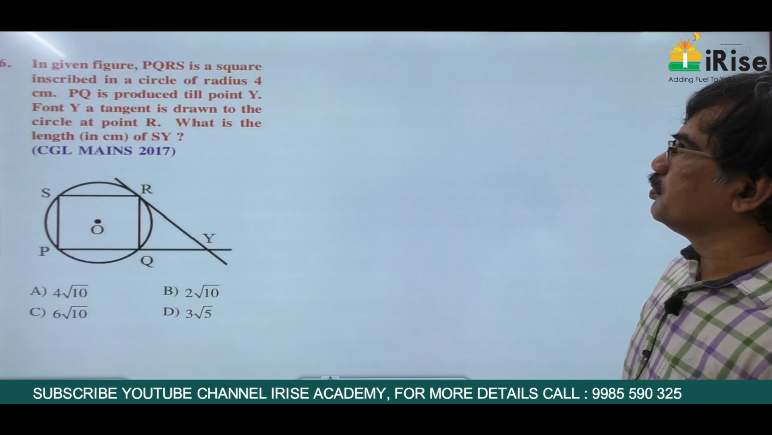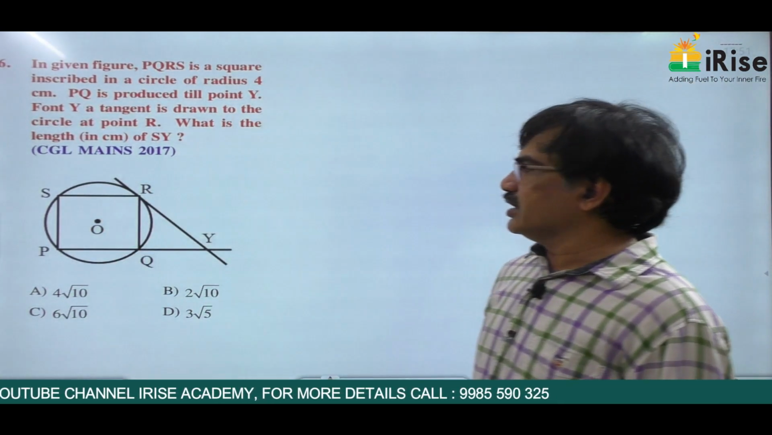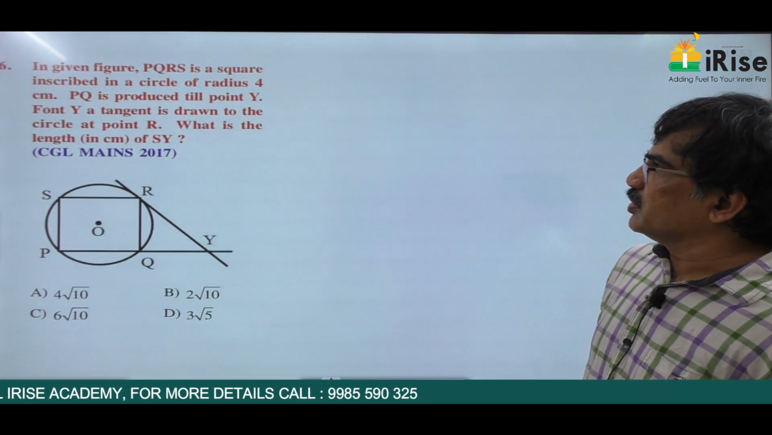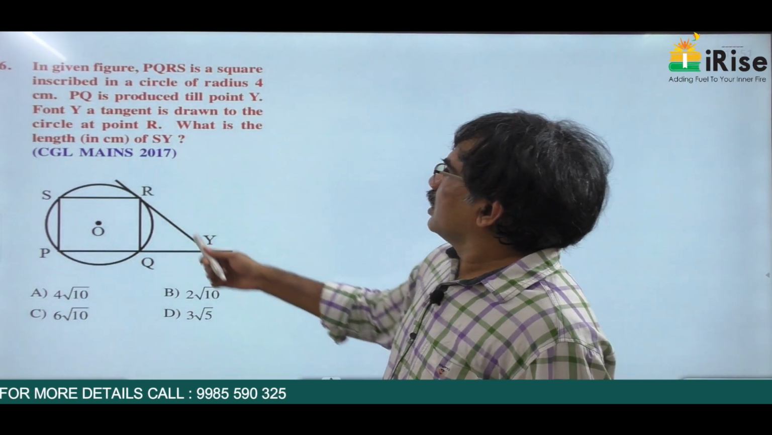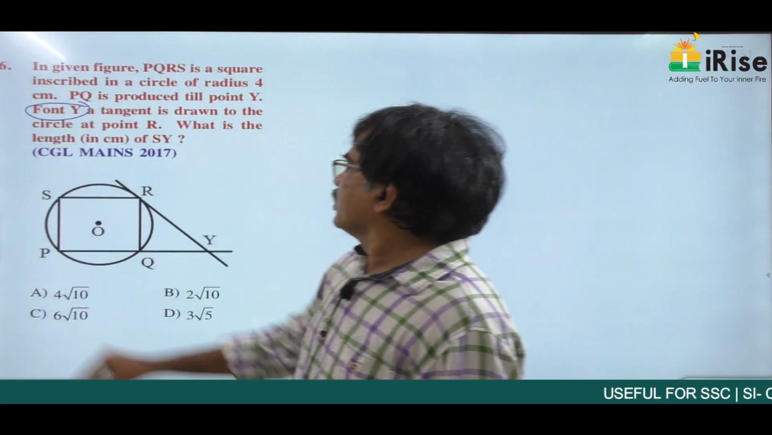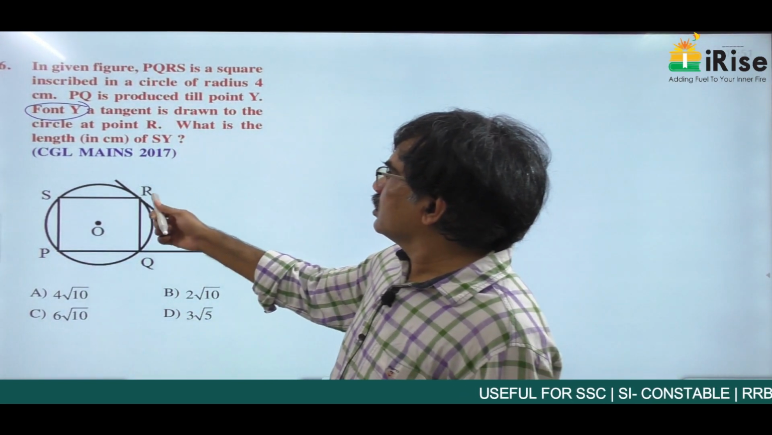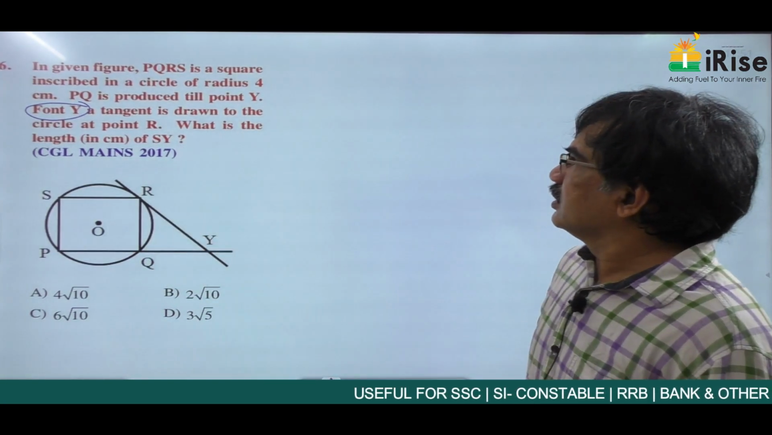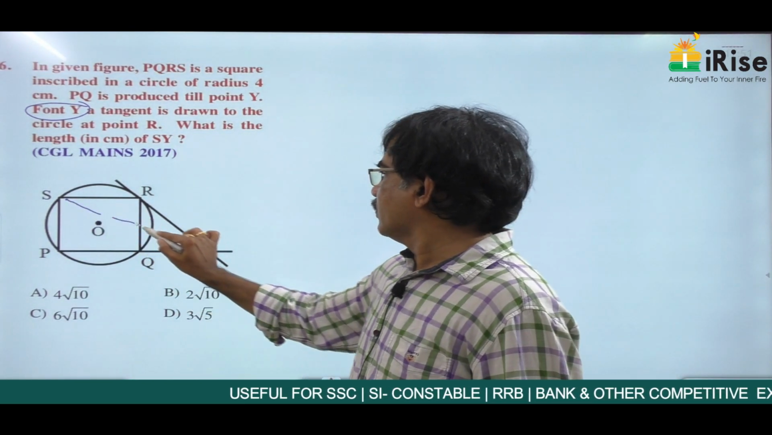In the given figure, PQRS is a square inscribed in a circle of radius 4 centimeters. PQ is produced to Y, and actually this is wrong. A tangent is drawn to the circle at R which meets PQ at Y. Then what is the length of SY? So we have to find the length of SY.